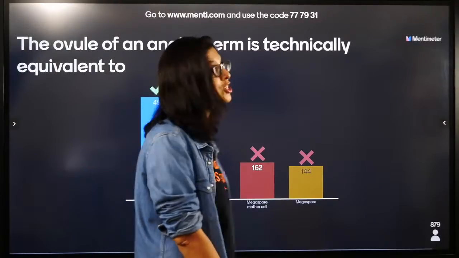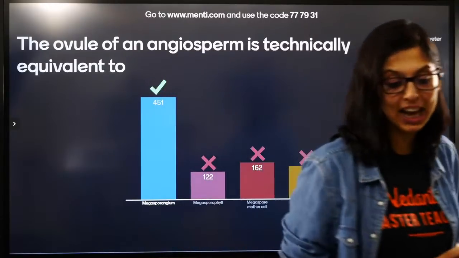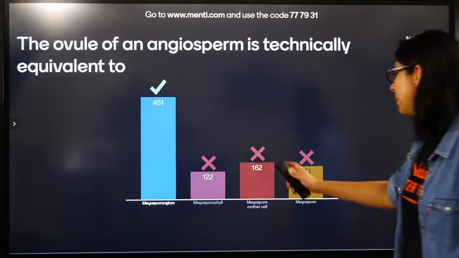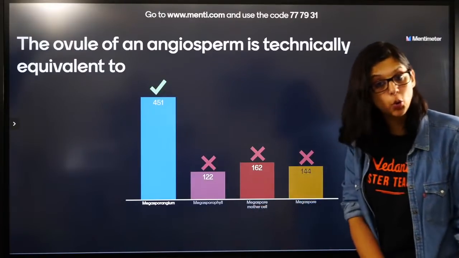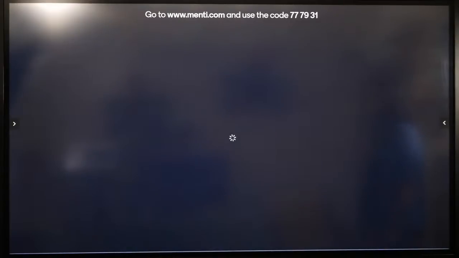It is megasporangium. Megasporangium. I can never forget my almond gang. Remember this. It is equivalent to megasporangium. Sporophyll leaf थोड़ी ना है ovule. Sporophyll कैसे होगा? It is megasporangium.